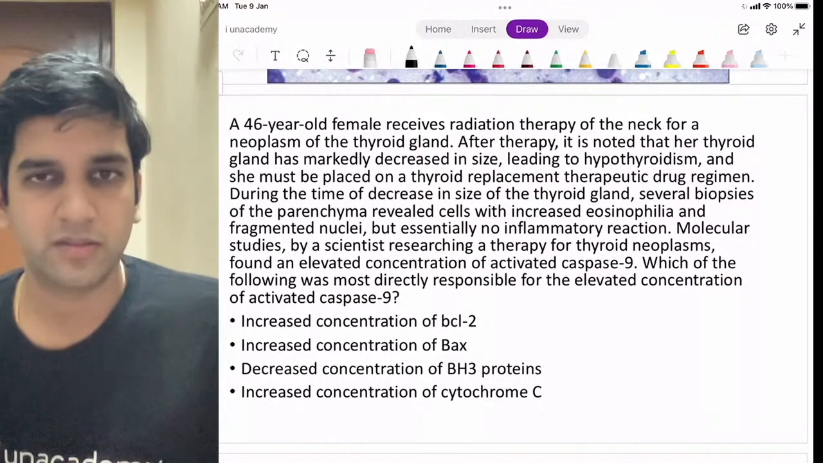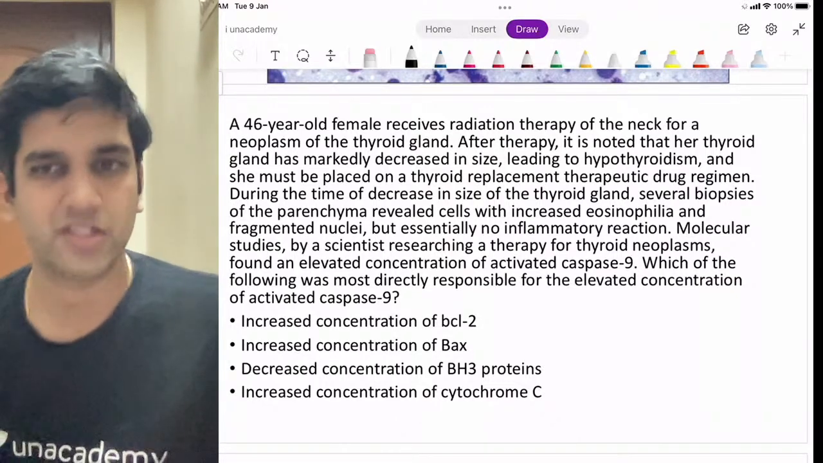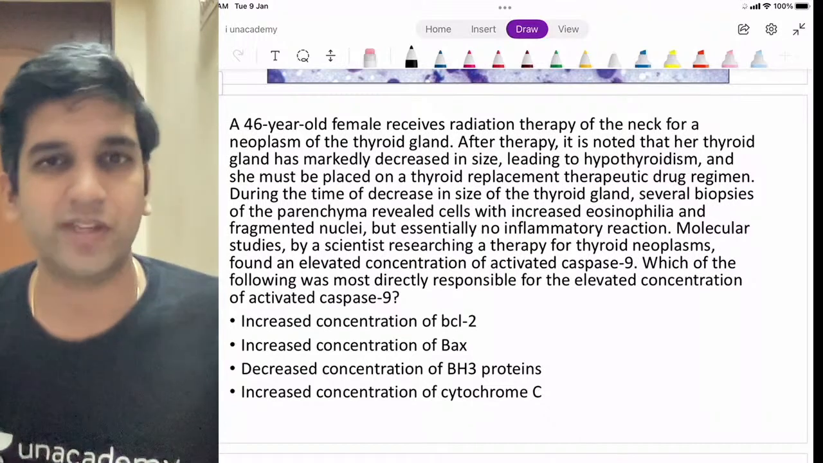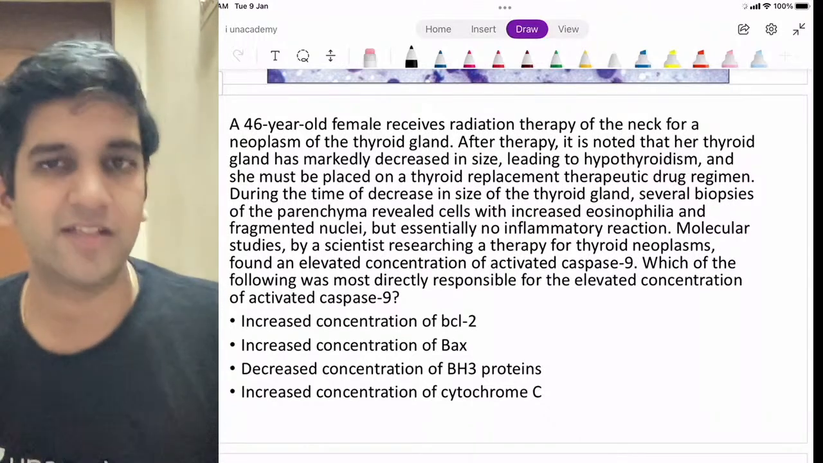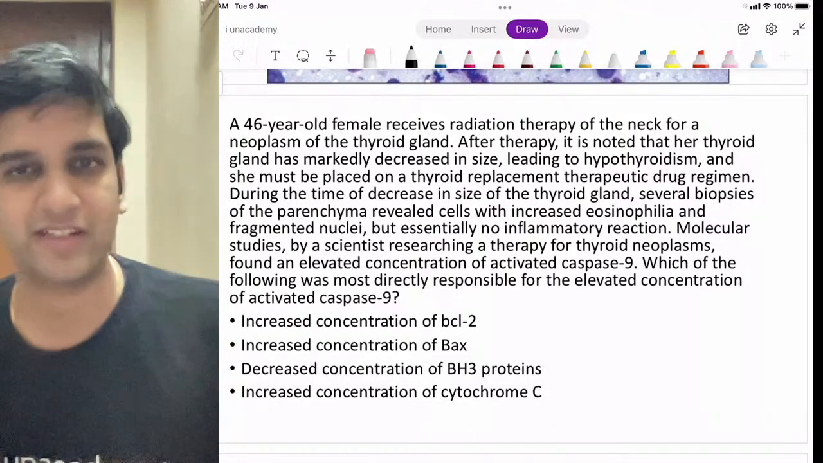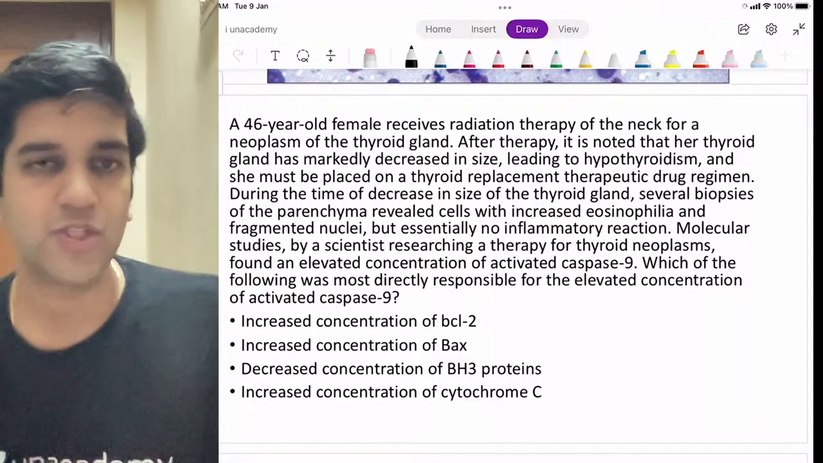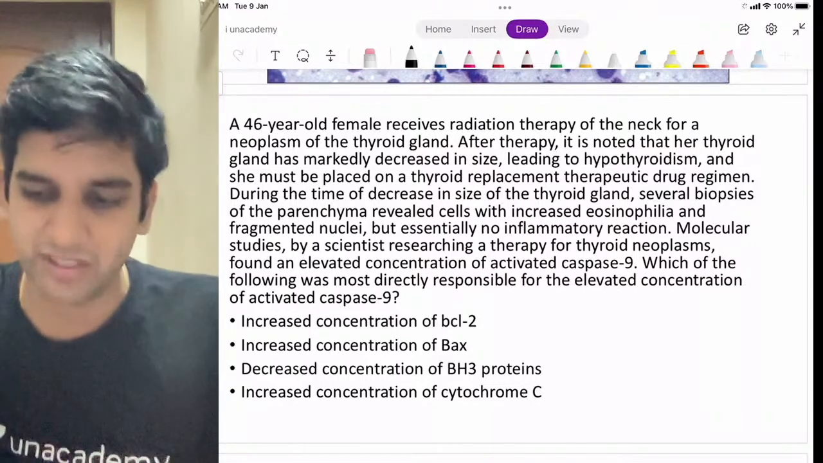The simple one. It's not a difficult question at all. Let's read through the question. See, the top part of the question is just story. A 46-year-old had radiation for a thyroid neoplasm after a regimen. All of them are stories for me, right? So the actual thing starts from this part.